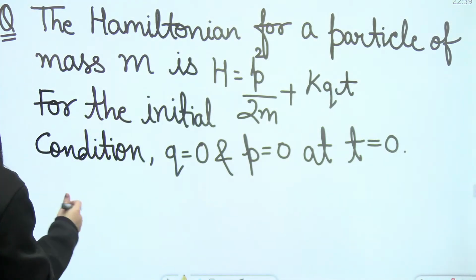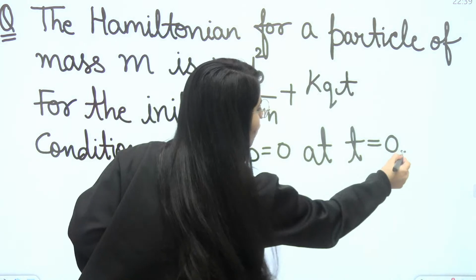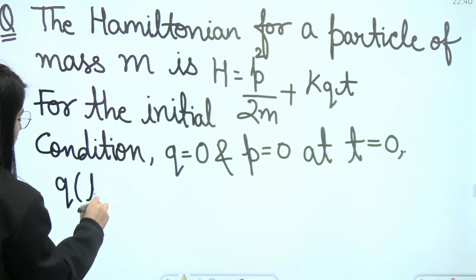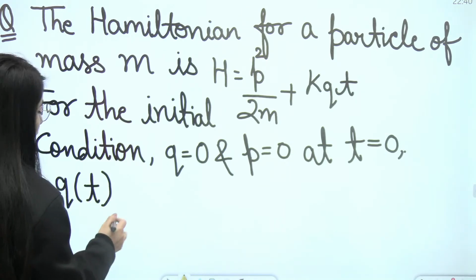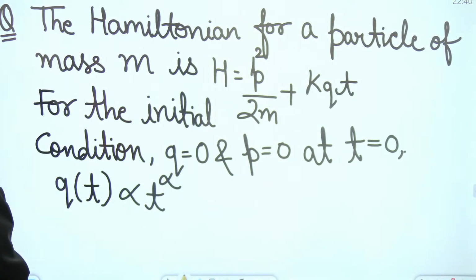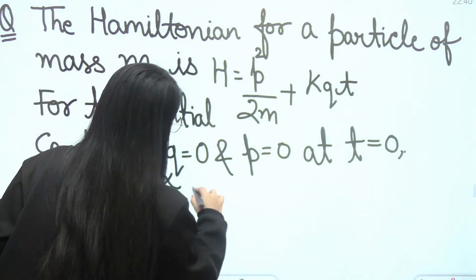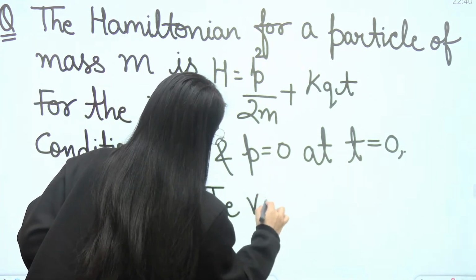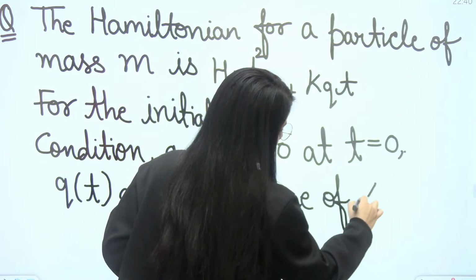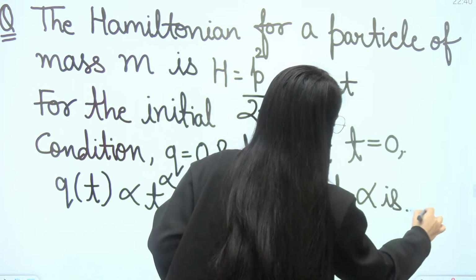The value we are having for q given to us is that q(t) is proportional to t to the power alpha. The value of alpha is dash.